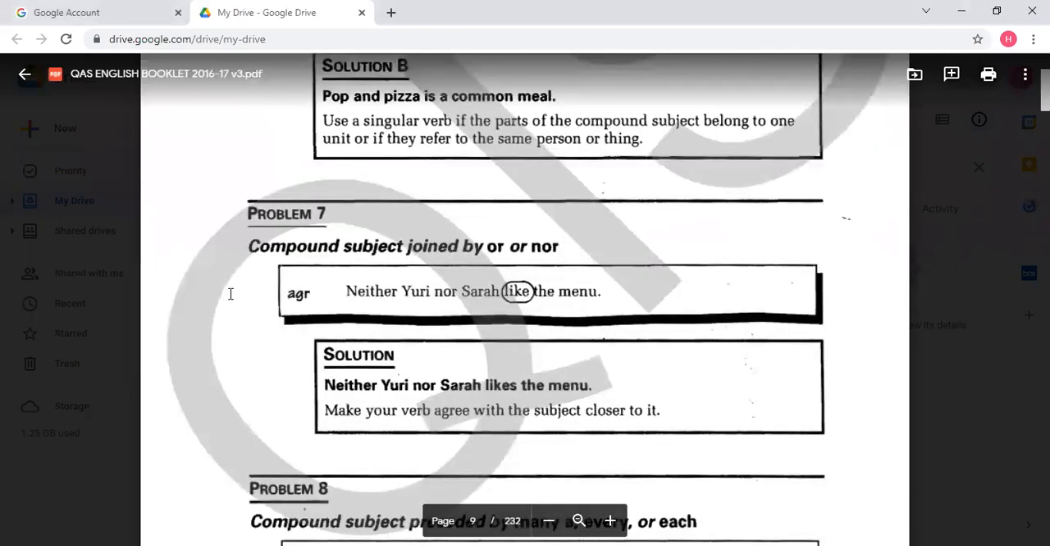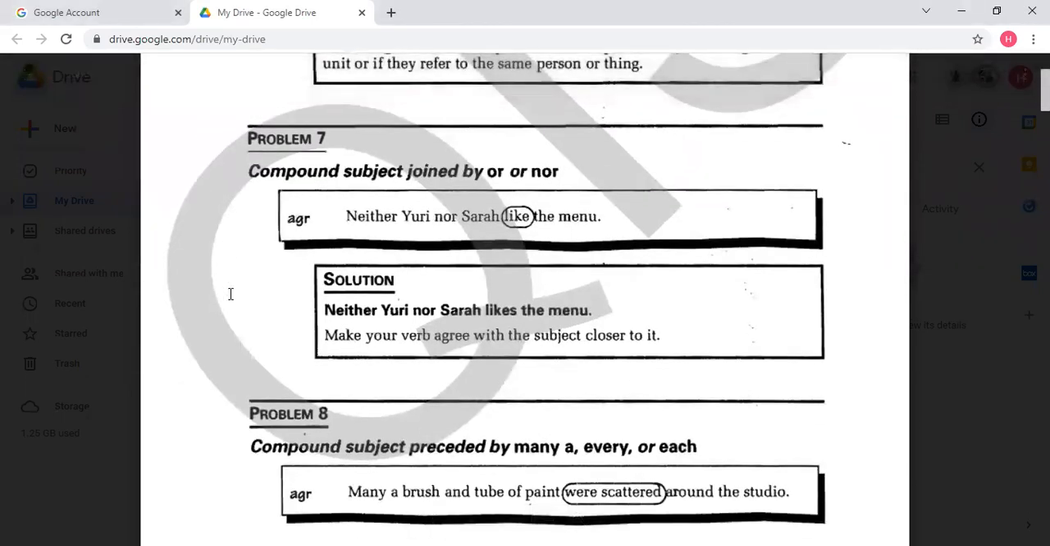Consider some other issues. When we have compound subjects joined by or, nor, we follow subject number 2. Look at this. Neither Yuri nor Sarah likes the menu. Of course, here I pay attention to Sarah. Again, with neither nor and either or, the verb follows the second subject, not the first.